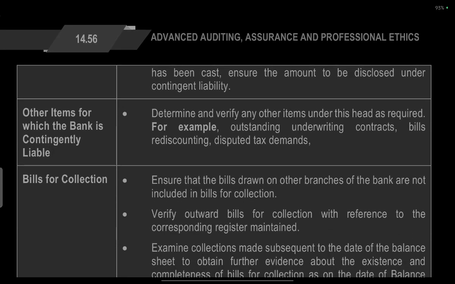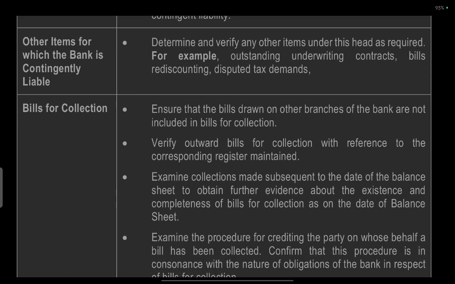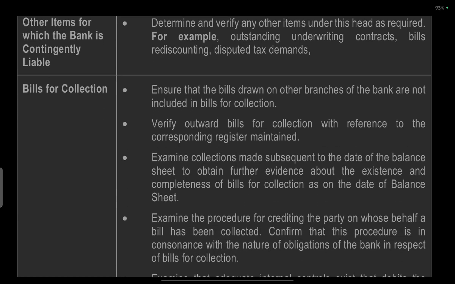Other items for which the bank is contingently liable: determine and verify any other items under the head of inquiry. For example, outstanding underwriting contracts, bill rediscounting, and disputed tax demands. So these are the other items which are checked under contingent liability.